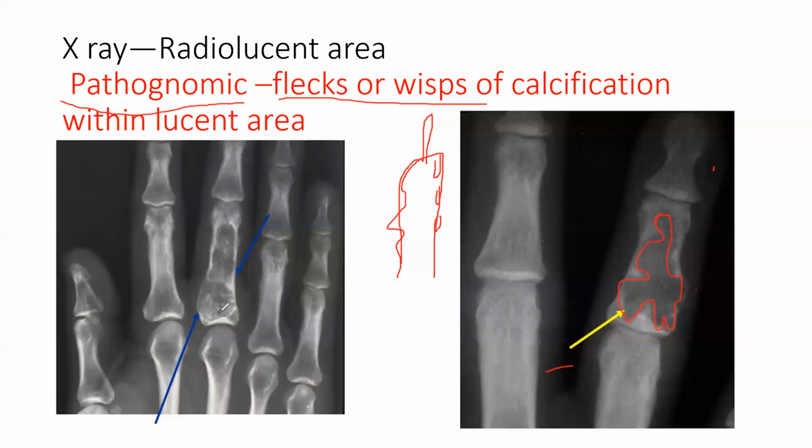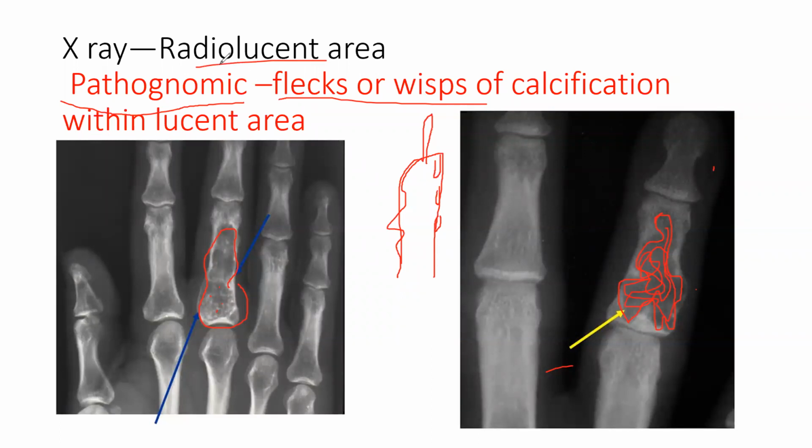Okay, look here also, you see this. So this is the characteristic of enchondroma. Here there are dot dot dot like this. You just remember wisp or fleck of irregular calcification. If you don't remember, think irregular calcification going inside this lucent area, within the lucent area. Black is lucent, white is radio-opaque. So this is the lucent area. Within this lucent area, if any irregular wisp of calcification is happening, 100% it is enchondroma, a radiolucent area.